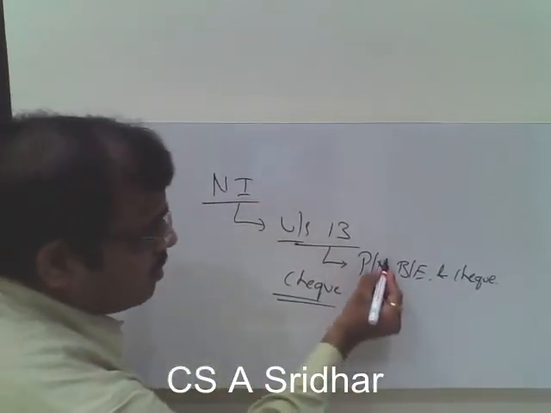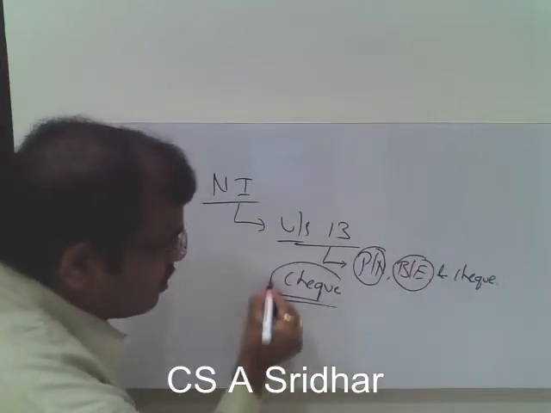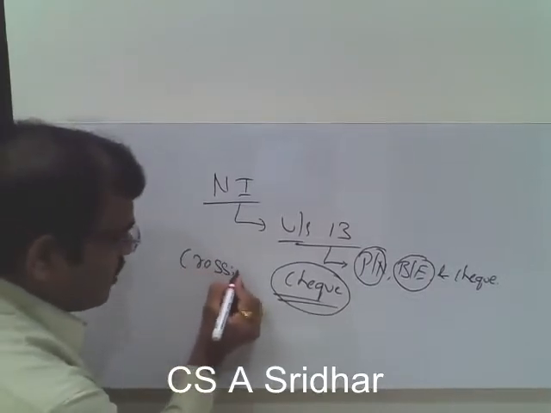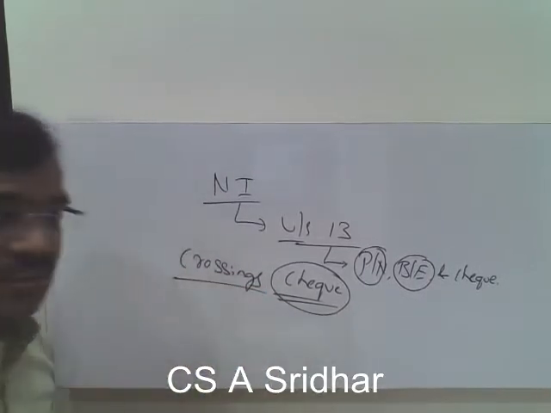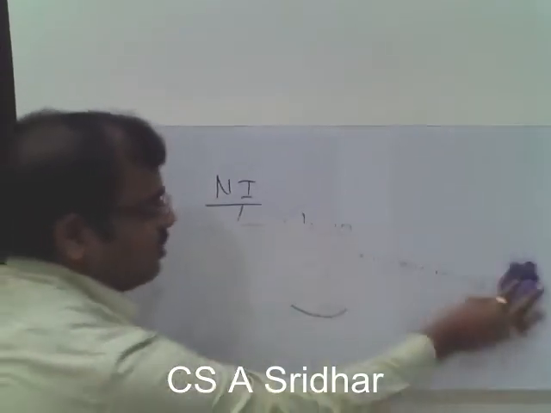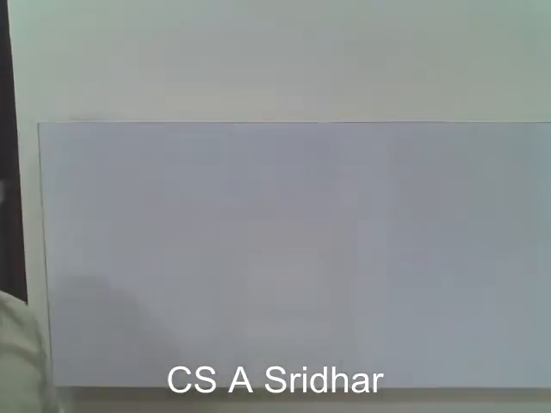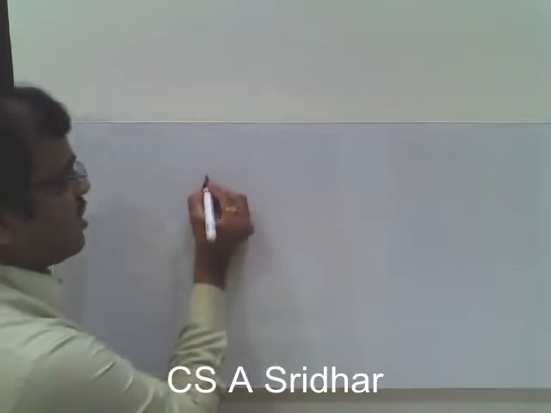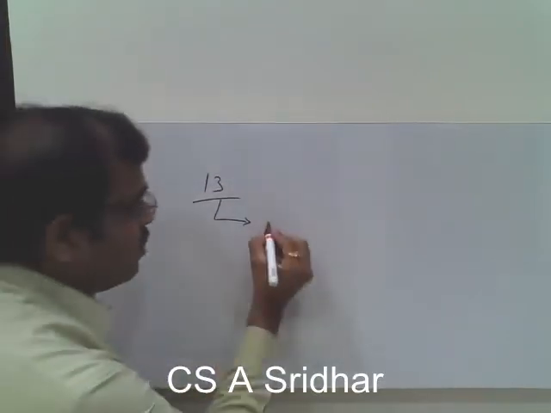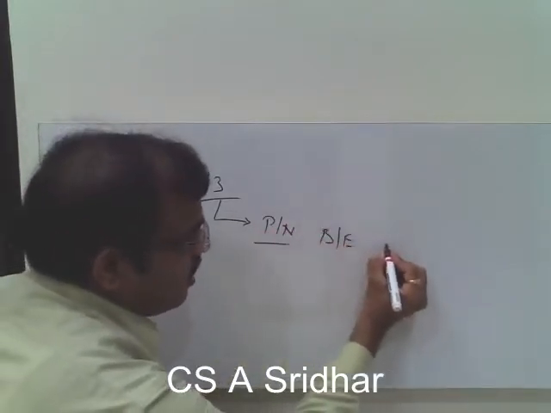Now here we are going to discuss the promissory note, the bills of exchange and the check. And we are going to discuss the crossings of checks, what is the meaning of crossings and the other relevant topics. Now let us discuss the negotiable instrument definition. It is given under section 13, which says that negotiable instrument means promissory note, bills of exchange and check.